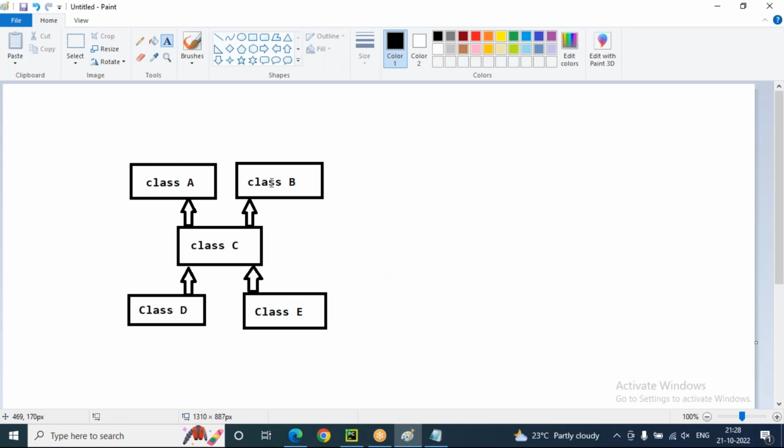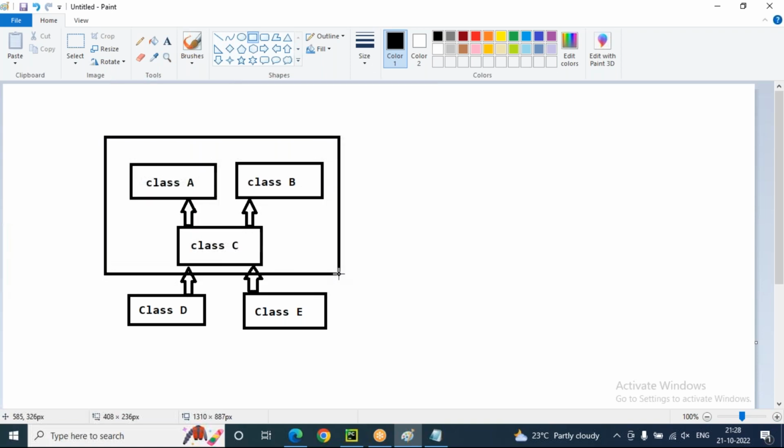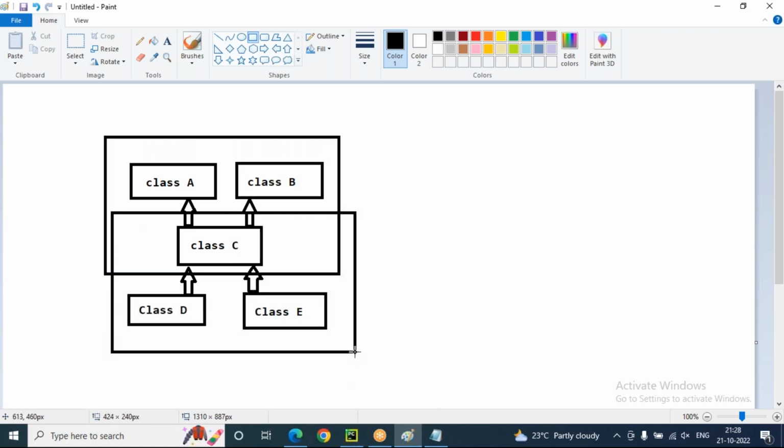So A, B are base level classes, then C. When we look at this, A, B, C are multiple. This is only multiple, sir. Next, C, D, E is hierarchical, because we are creating multiple child classes from a single parent, and creating a new class from two or more base classes.